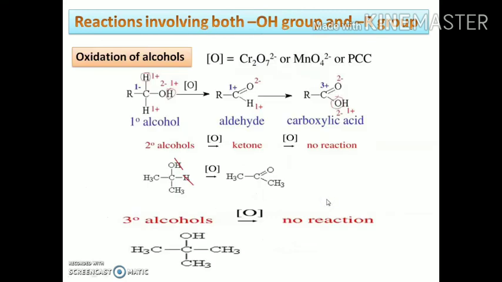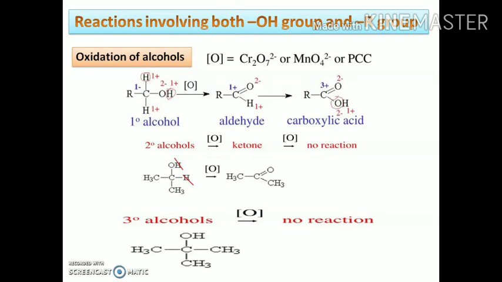The next type of reaction that involves both the hydroxyl group and the alkyl group is the oxidation of alcohols. As we know, during oxidation there is an addition of oxygen or the removal of hydrogen.